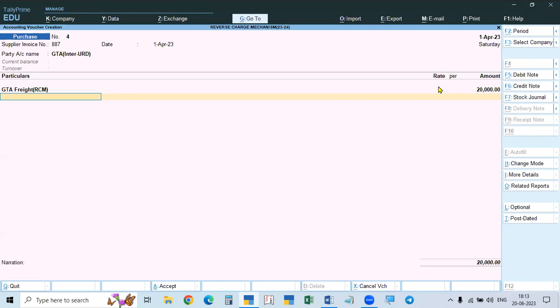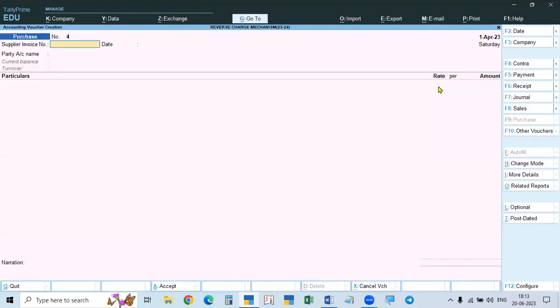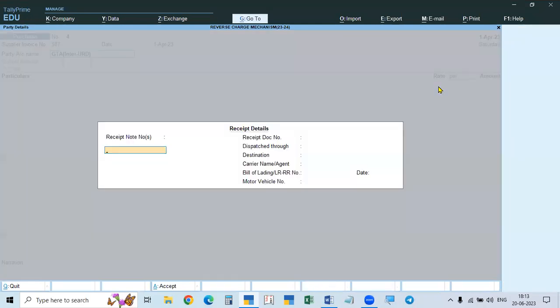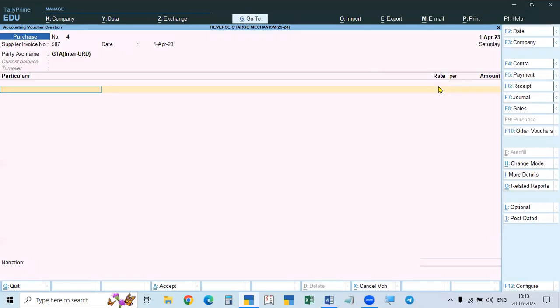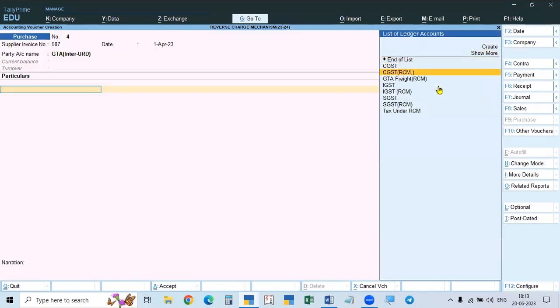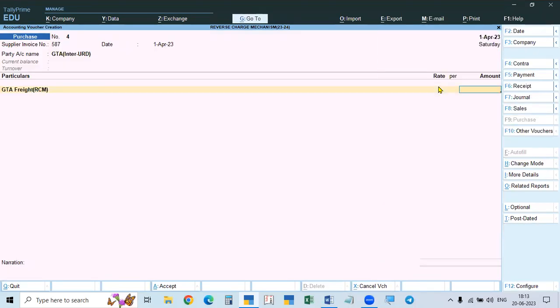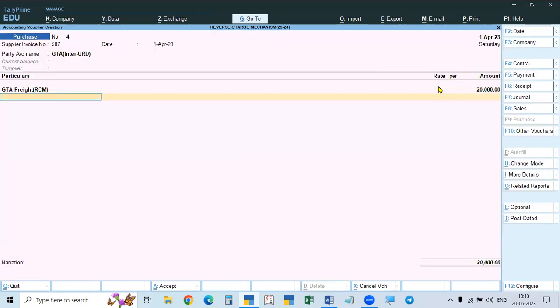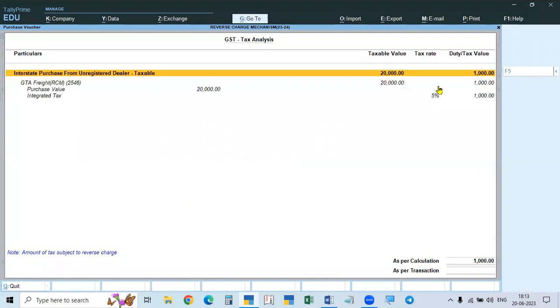Now I will put another one in another way. Interstate, under unregistered, and if you take GTA services, it is showing 20,000 and it is showing as taxable. Go to tax analysis, it is showing tax, but it is not taxable.